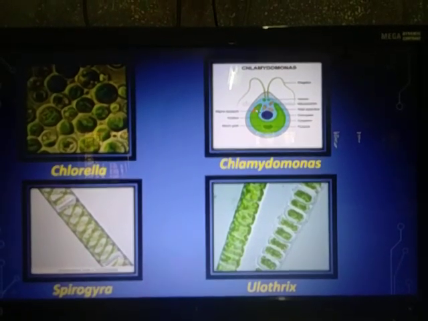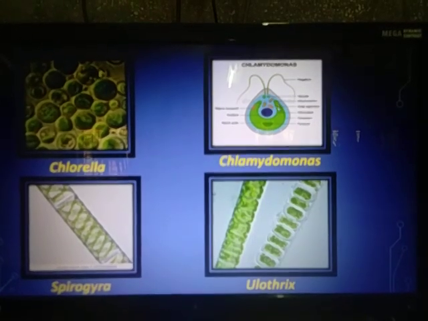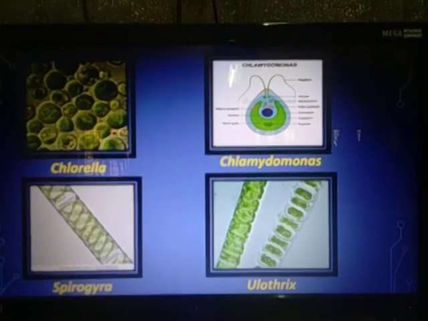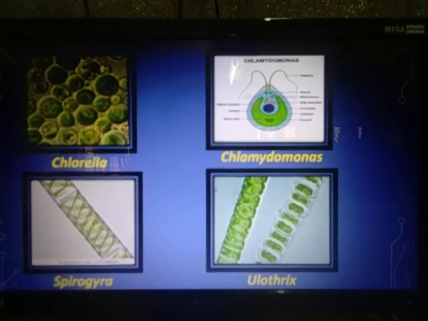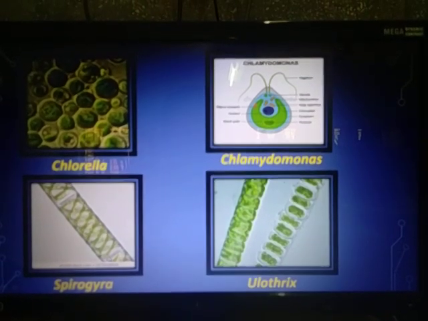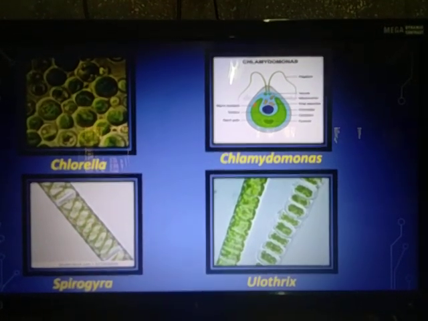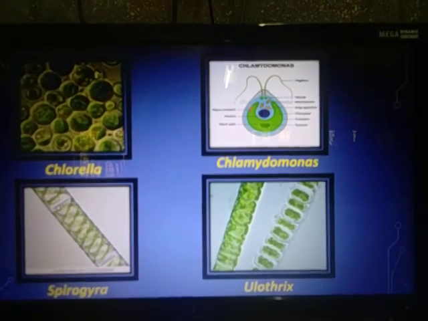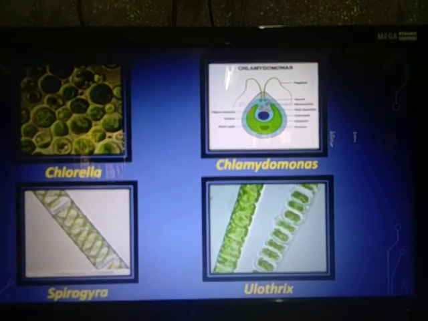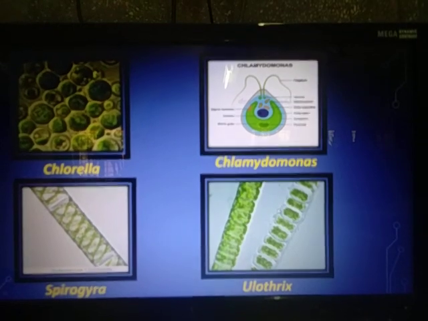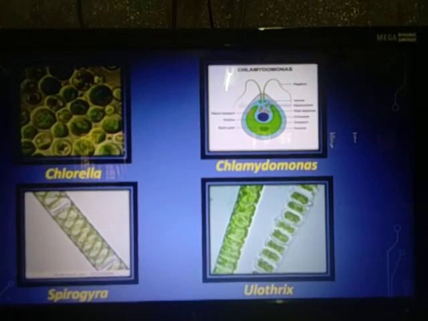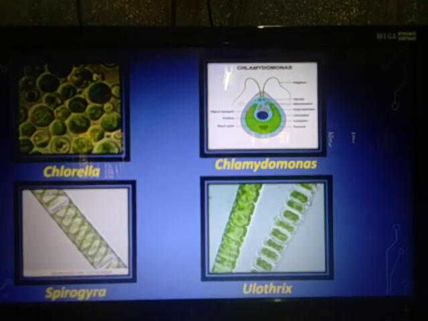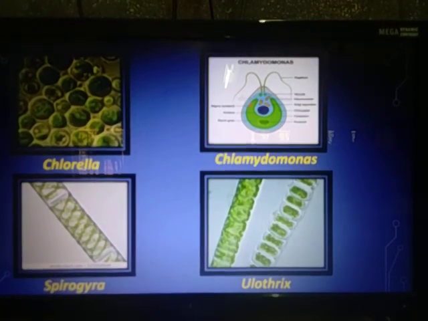Here you can see Chlamydomonas, and this is the chloroplast of the Chlamydomonas. Then a multicellular alga which is microscopic in nature is Spirogyra. Everybody must have heard about it; in Marathi we call it Shewal. It is a common one, found mostly in ponds. During the rainy season you will see algal blooms everywhere, and one of them will be Spirogyra. Another multicellular one you can see has different cells. This is an example of Ulothrix, which is not given in your textbook, but I have mentioned it as additional information.